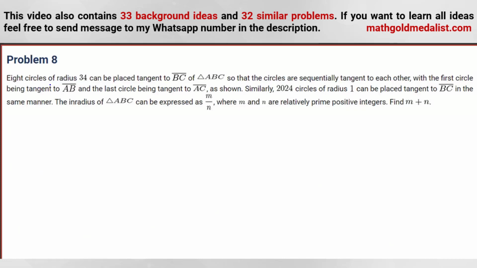Problem 8. 8 circles of radius 34 can be placed tangent to side BC of triangle ABC so that the circles are sequentially tangent to each other, with the first circle being tangent to AB and the last circle being tangent to AC as shown.